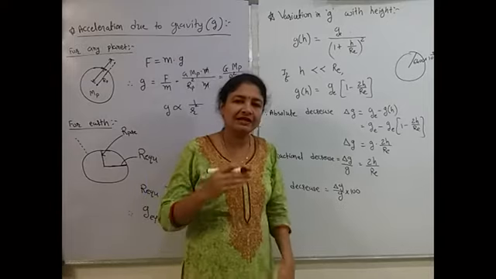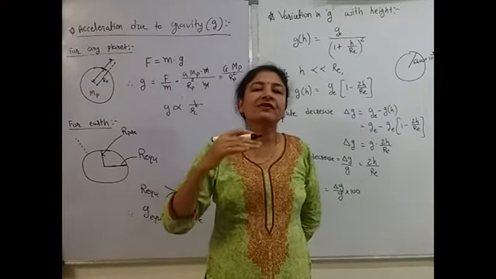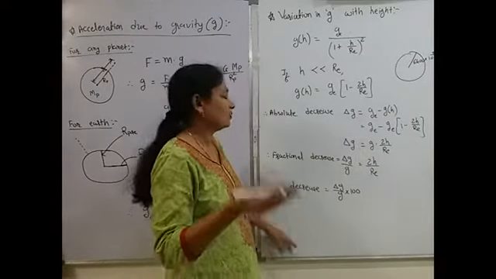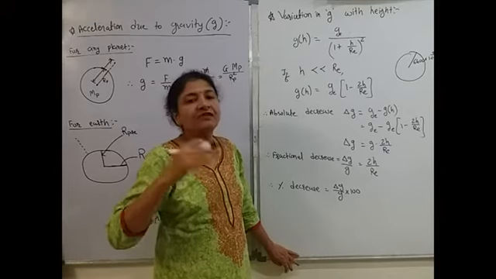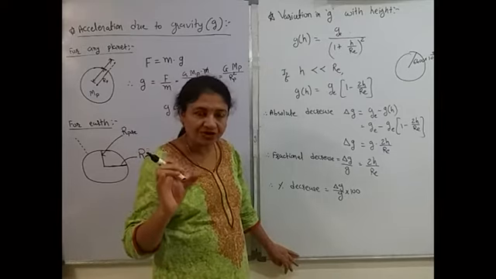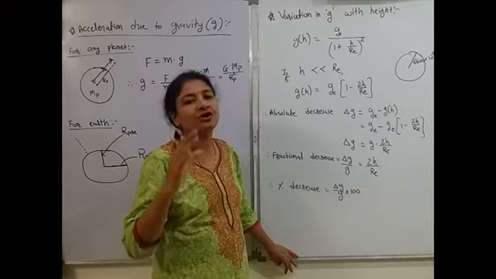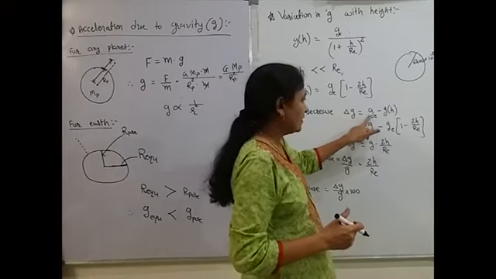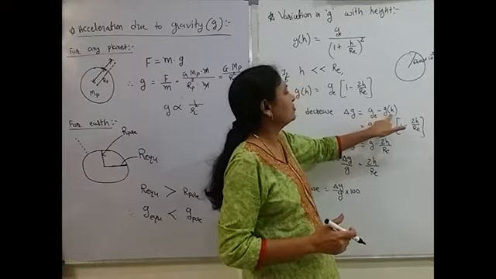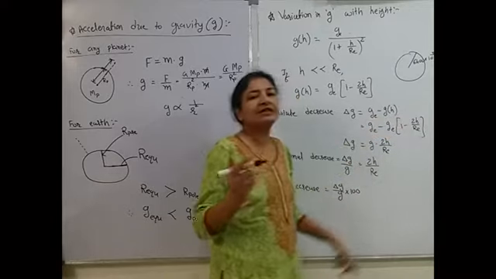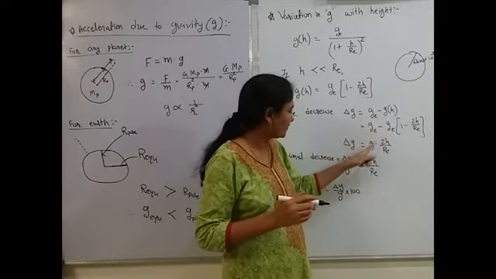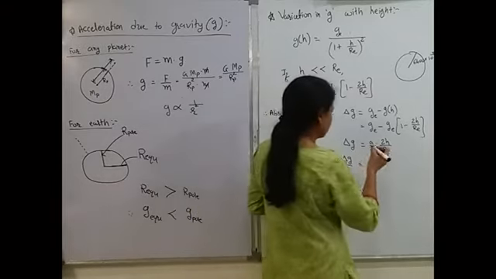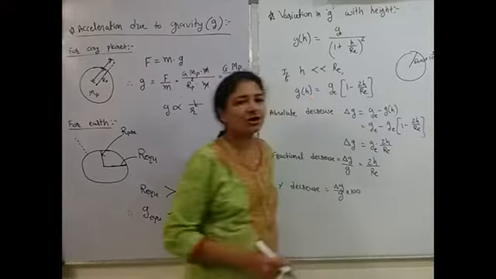In your exam they can ask you: the value of g on the surface of Earth is this much, then what is the value of g at this much distance? Or what is the change in the value of g? They can ask you absolute change, fractional change, or percentage change. Absolute change means the value of g on the surface of Earth minus the value of g at the given height. By putting the formula, you get g_E into 2h upon R_E.